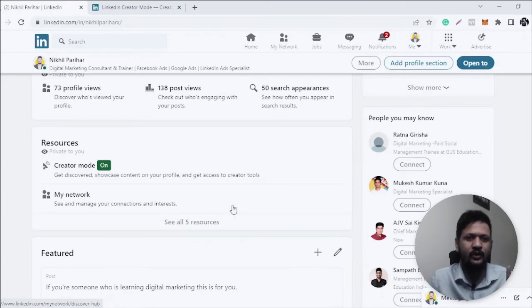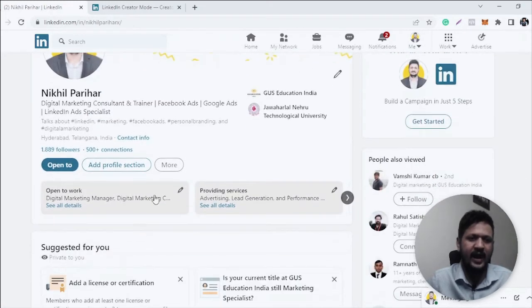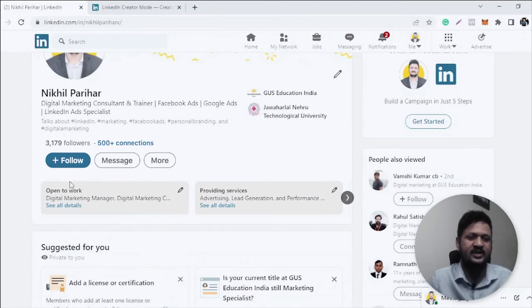This creator mode will also add a follow button here. So next time, people will not see a connect button on your profile, they'll see a follow button on your profile. That's one of the features of LinkedIn creator mode.